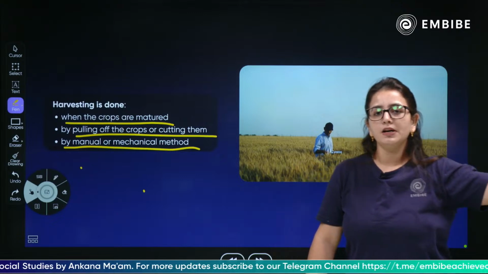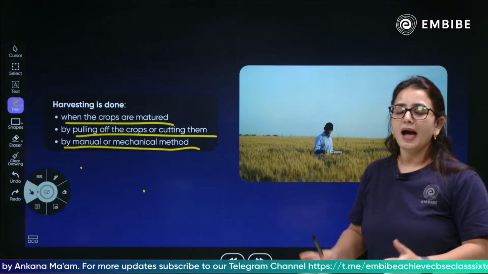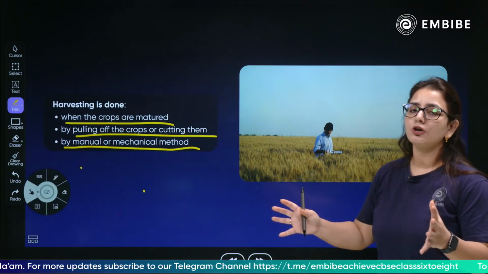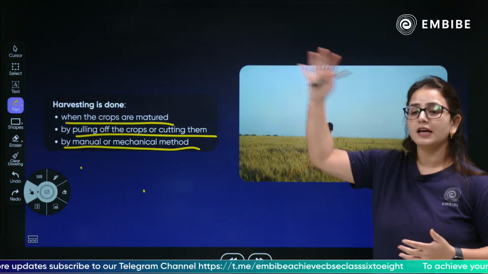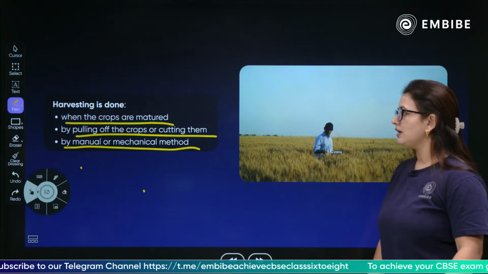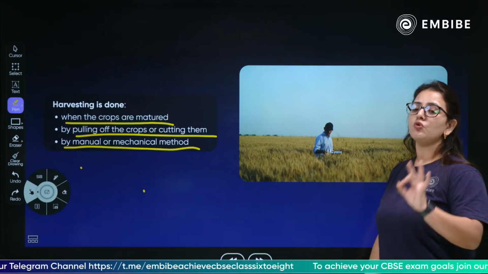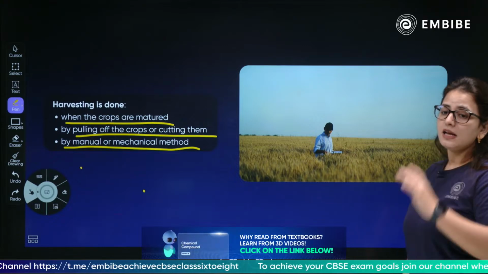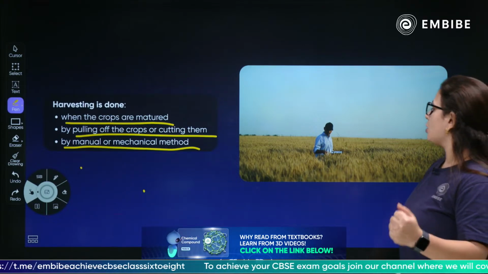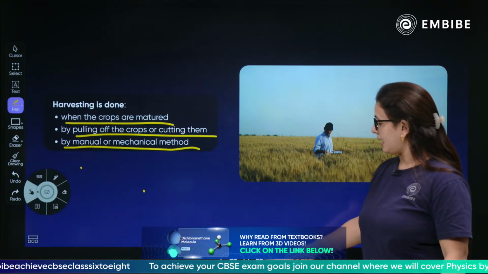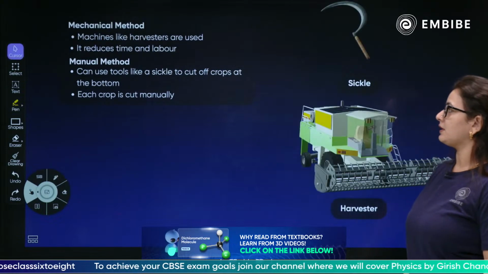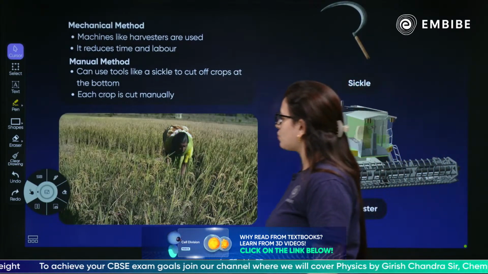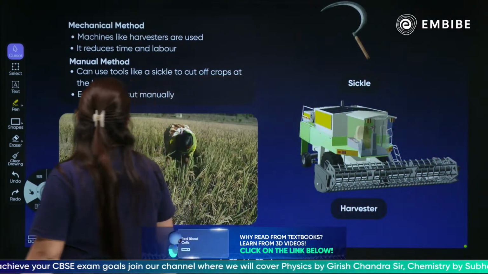But first of all, the farmer will remove all the crops from the field manually or mechanically and take them to the processing part. So the very first thing a farmer would do when harvesting is remove the crops by pulling them and by using mechanical methods. So what are the mechanical methods used by the farmers for the process?